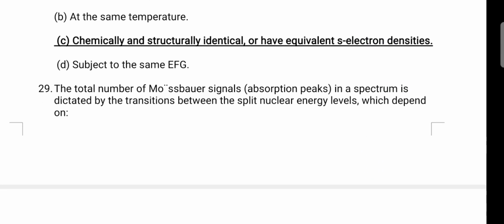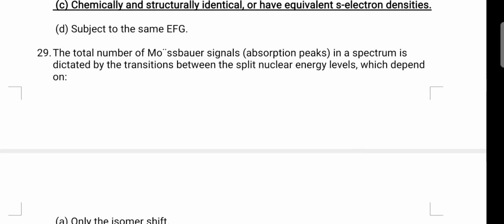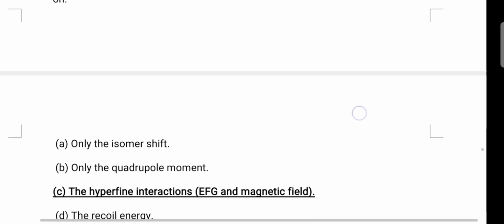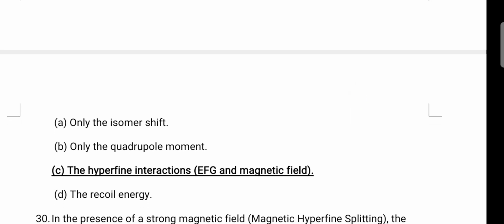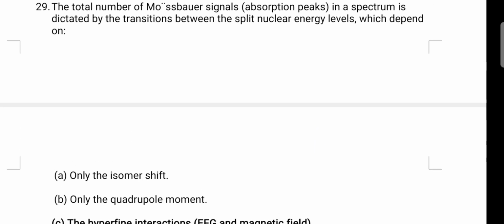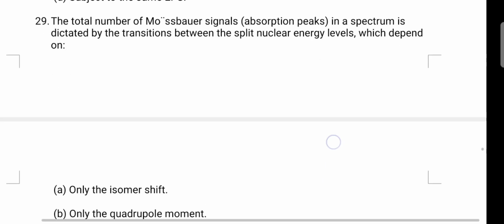The total number of Mossbauer signals, the absorption peaks in a spectrum, is dictated by the transitions between the split nuclear energy levels, which depend upon hyperfine interactions: the EFG and the magnetic field, both quadrupole splitting and magnetic splitting. Based on this we can expect the number of signals.